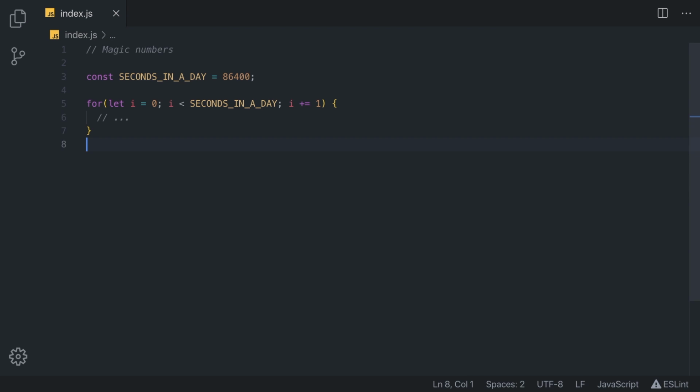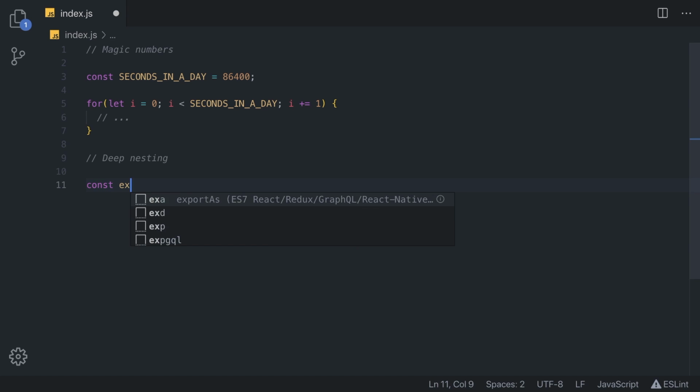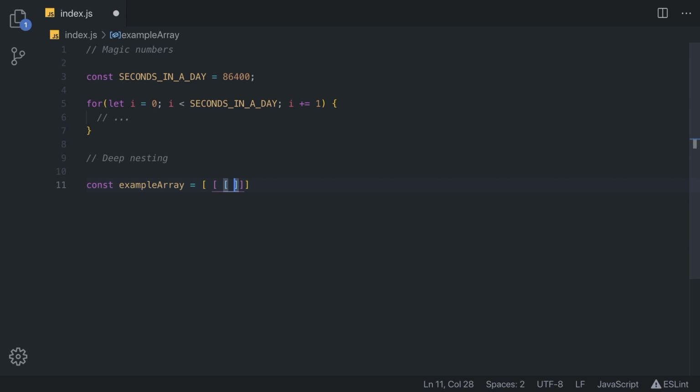Okay, now we can move on to our second rule, and it is deep nesting. If your code contains many nested loops or conditional statements, then this should probably be extracted into a separate function. So let's say we have something like exampleArray, and it is equal to an array of an array of an array, and it has one value. So this is just an example. You may come across code like this in your application, but let's just take this as an example. Let's say we want to retrieve this value inside of here.